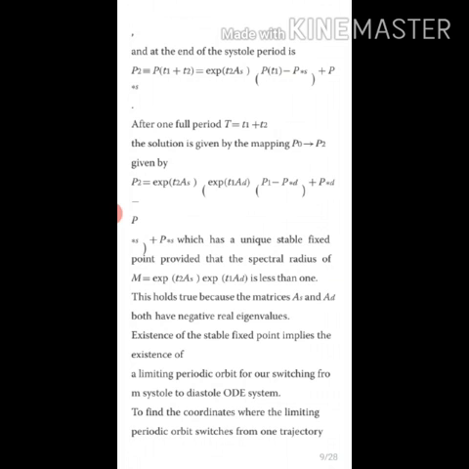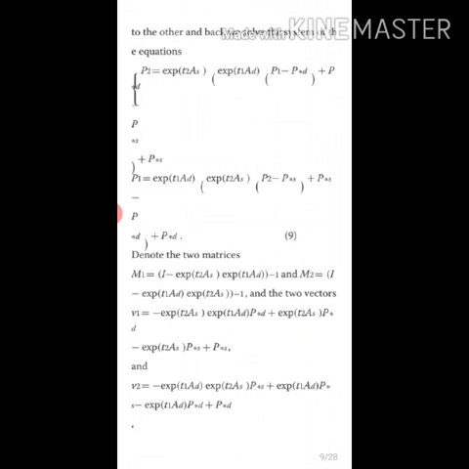Existence of the stable fixed point implies the existence of the limiting periodic orbit for our switching from the systole to diastole ordinary differential equation systems. To find the coordinates where the limiting periodic orbit switches from one trajectory to the other and back, we solve the system of equations P2 and P1.